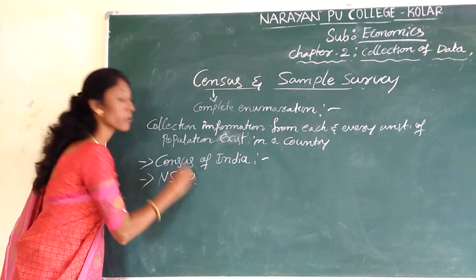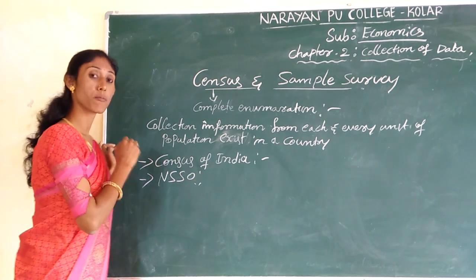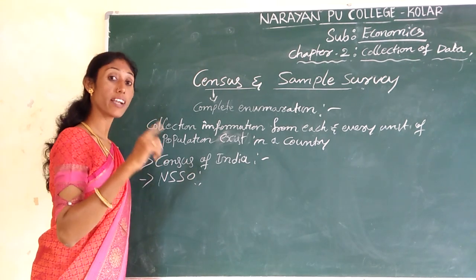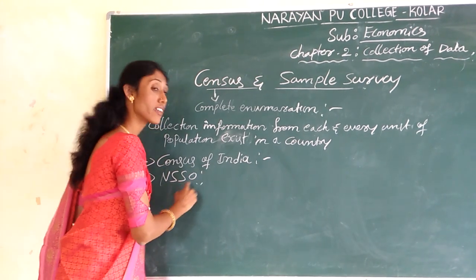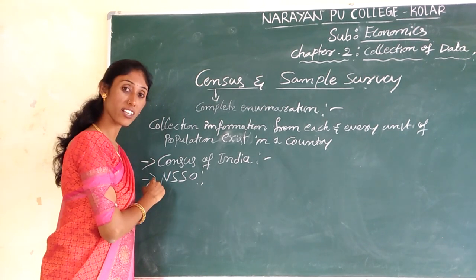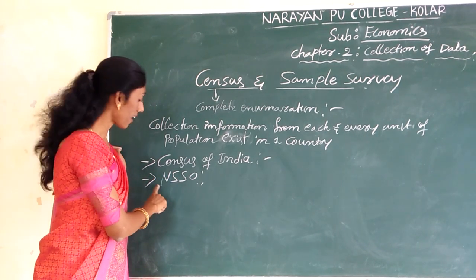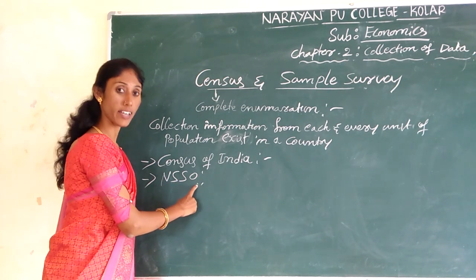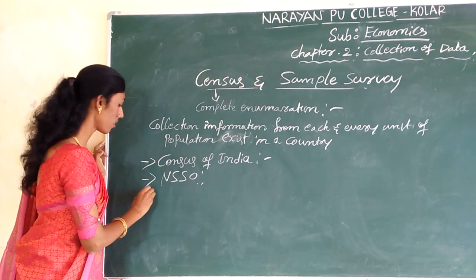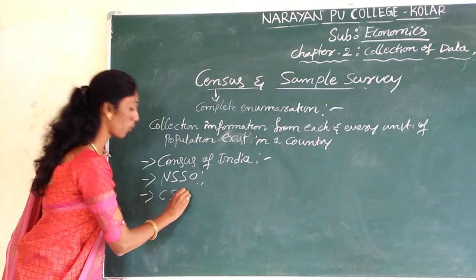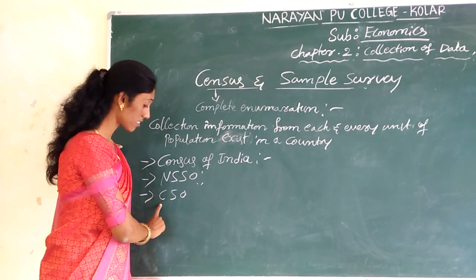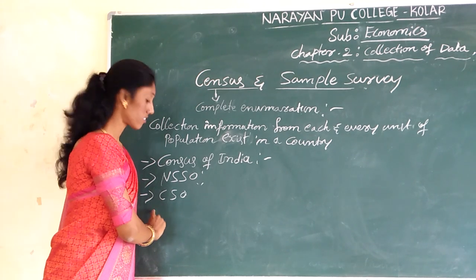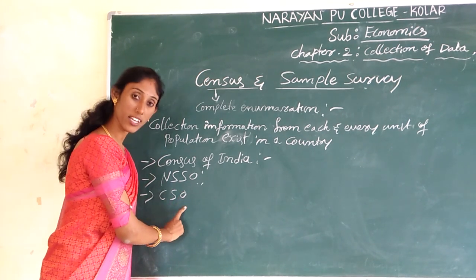NSSO. Please make a note, it is important for a 1 mark question. They used to ask to expand NSSO. I had explained it in the previous class itself, and once again I am going to explain it. NSSO means National Sample Survey Organization, and one more, that is CSO. CSO means Central Statistical Organization.